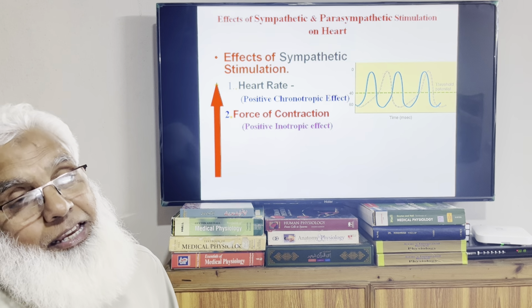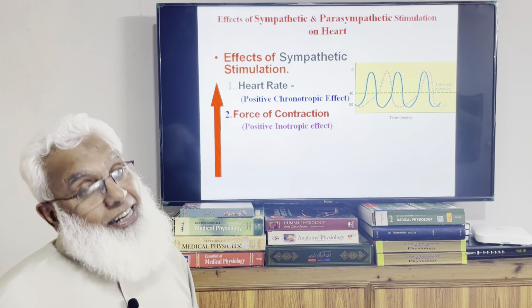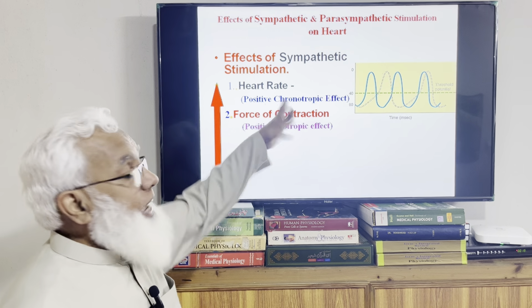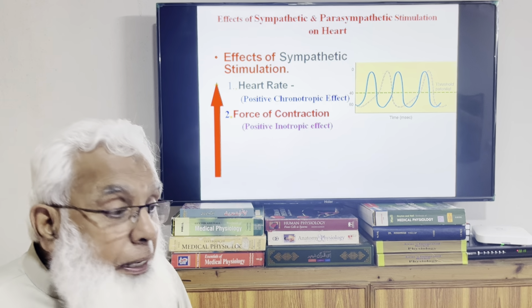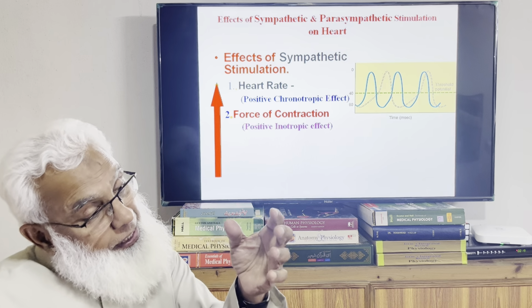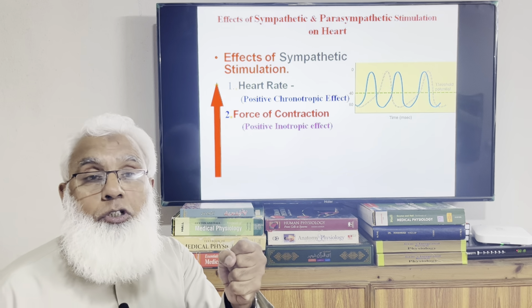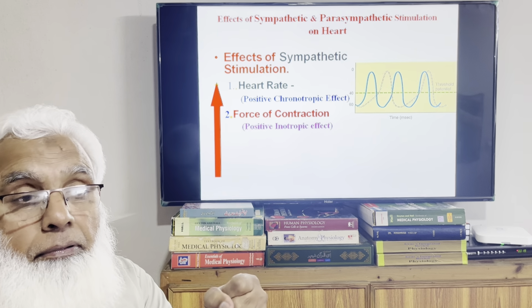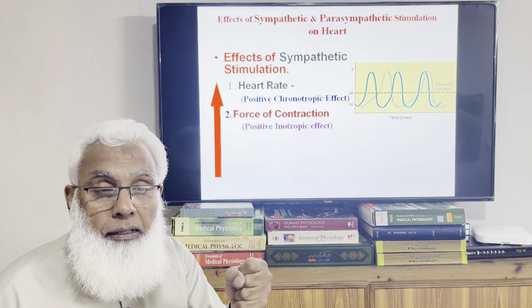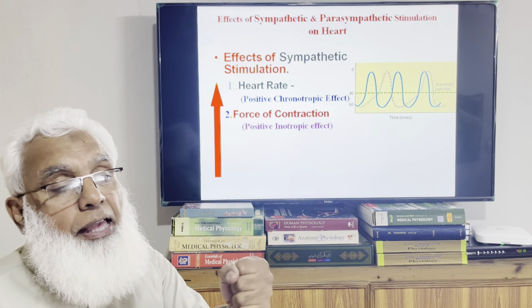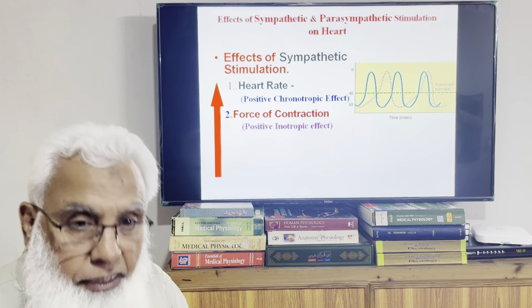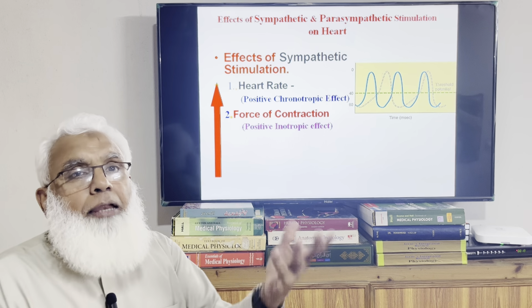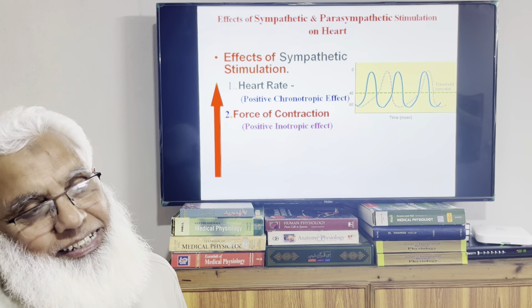Both, you can imagine, should increase the cardiac output. That is, increase heart rate. Cardiac output depends upon the heart rate. Normally 70 ml of blood is pushed out of the ventricle into the aorta, and when heart rate is 70, instead of 70 it is 100. So 70 multiplied by 100, cardiac output will be 7 liters.